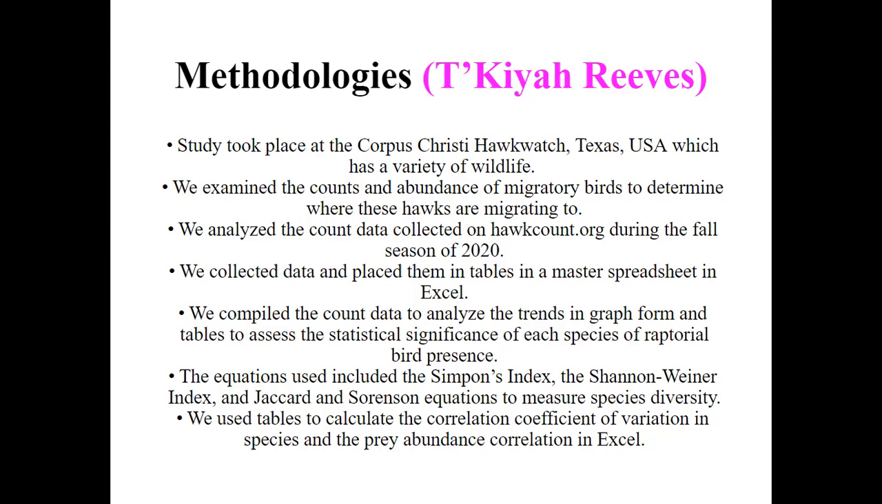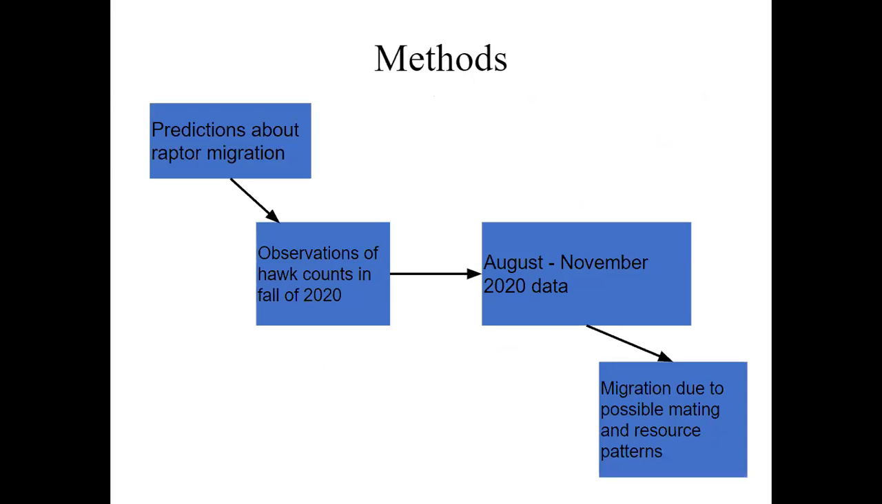Our equations that we had used were the Simpson's index, the Shannon-Weiner index, the Jaccard and Sorensen equations, and these were to measure species diversity. We used tables to calculate the correlation coefficient of variation in species and the prey abundance correlation, also in Excel. This is a visual representation of our methodology.